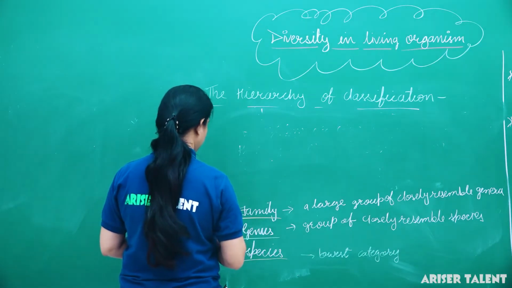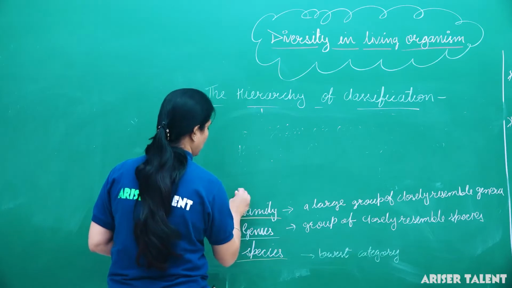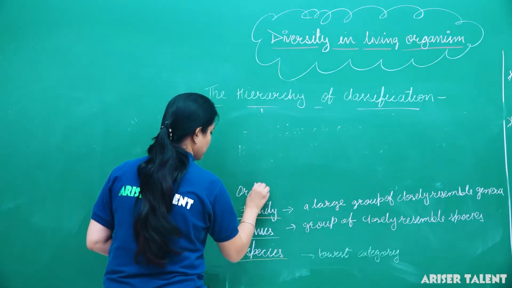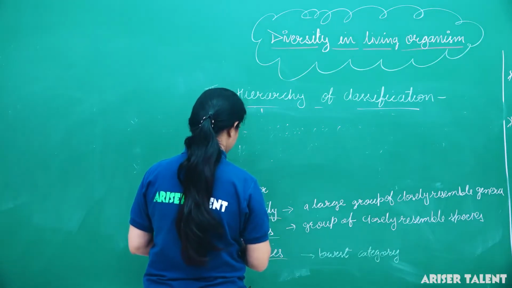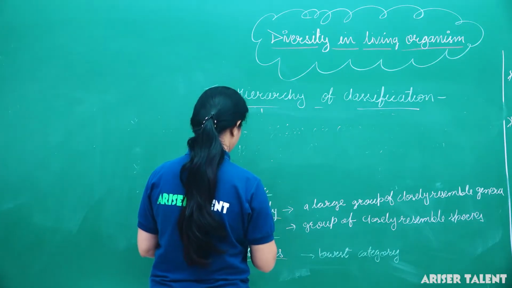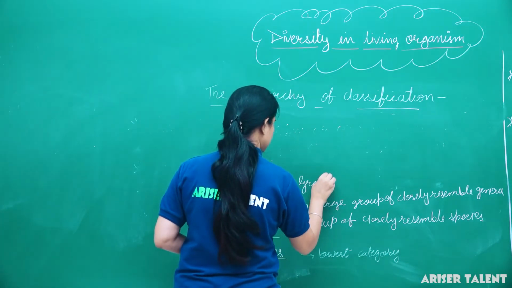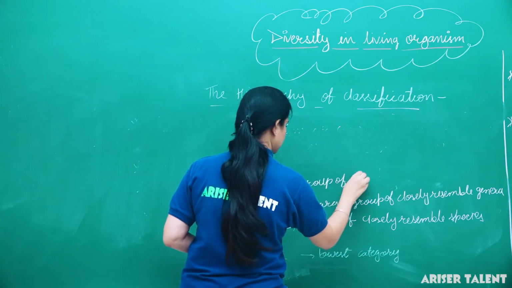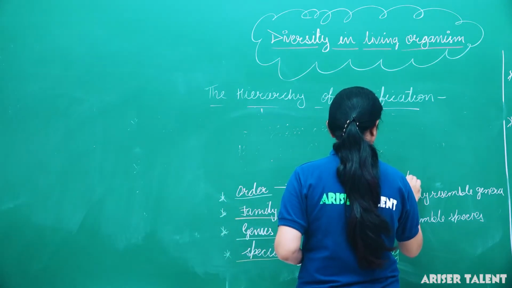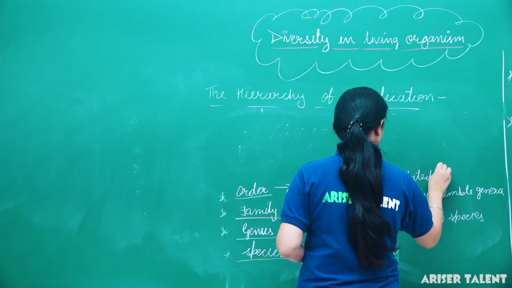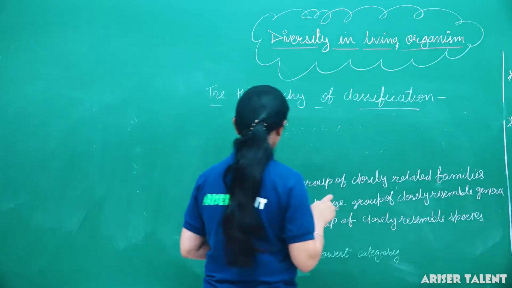Then above the family is order. Order means a group of closely related families, whether of plants or animals.